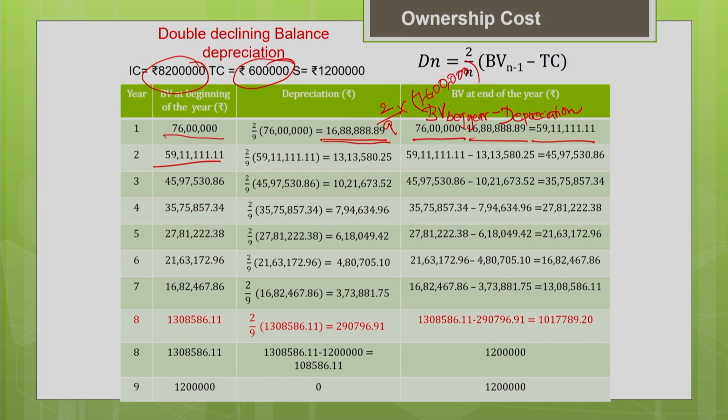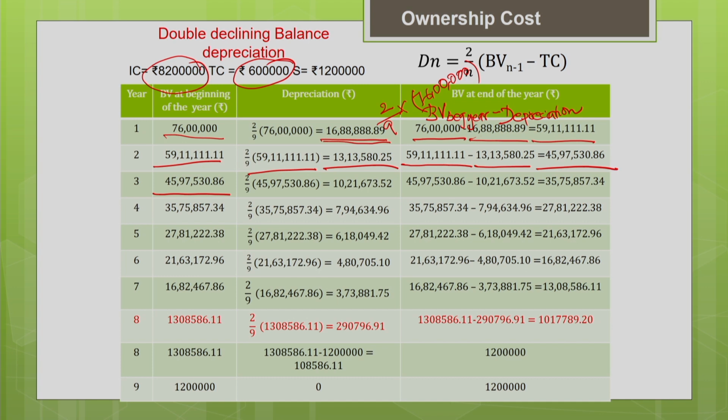11,111.11. Now the same way you calculate the depreciation: 2 by 9 multiplied by the book value gives the depreciation. Once you know the depreciation, again calculate the book value at the end of the year. It's nothing but book value at the beginning of the year minus your depreciation. Now the book value at the end of this year becomes the book value at the beginning of the next year, the third year. The same way you calculate the depreciation for all the years.